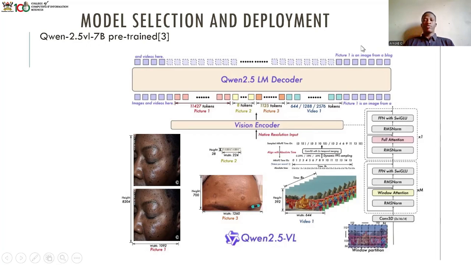My name is Arnold, and I'm going to be taking you through the rest of our presentation. We trained a couple of models. To start with, we used the Qwen 2.5 pre-trained model. It takes in images through the vision encoder to give us tokens, which are then passed through the Qwen 2.5 decoder, which has medically learned data, to give us a prediction.